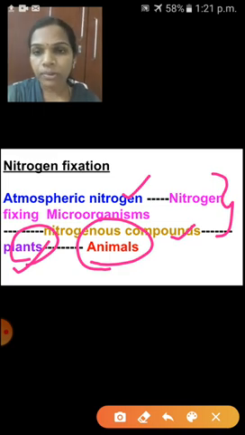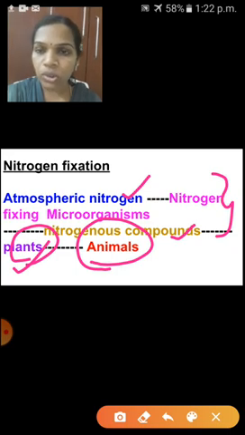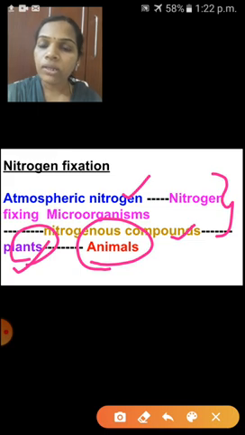So it is a complex process, isn't it? Atmospheric nitrogen is converted into nitrogenous compounds with the help of nitrogen fixing microorganisms. Through the nitrogen fixation process, plants get nitrogen. When plants synthesize protein and we consume those plants, we get nitrogen. Understood, children?